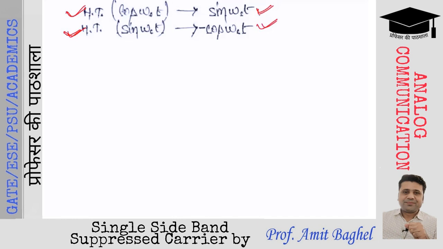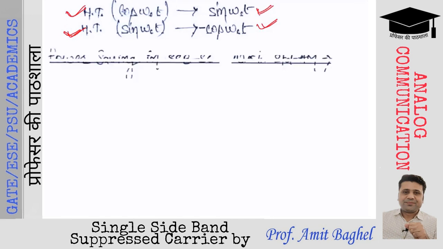The power saving in SSB-SC with respect to the standard AM signal. How much power are we going to save in SSB-SC with respect to the standard AM?